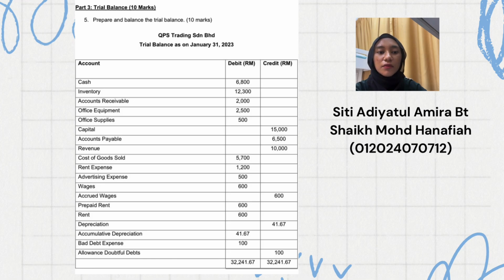And we have bad debt expense, an expense, so we have 100 on the debit side. And lastly, allowance for doubtful debts, an equity item, so it's on the credit side. When we total both credit and debit, we will get 32,241.67. So that means it is balanced.